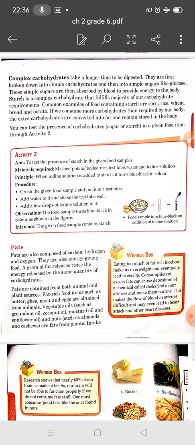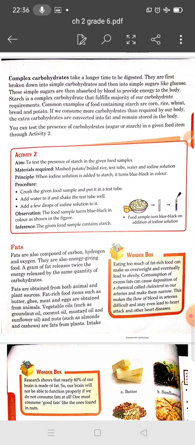What is the difference between simple carbohydrate and complex carbohydrate? Simple carbohydrates are the sugars, and glucose is an example of a simple sugar. Simple sugars are easily absorbed by the blood and provide energy to our body immediately.